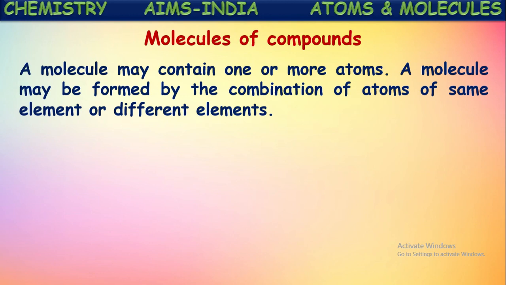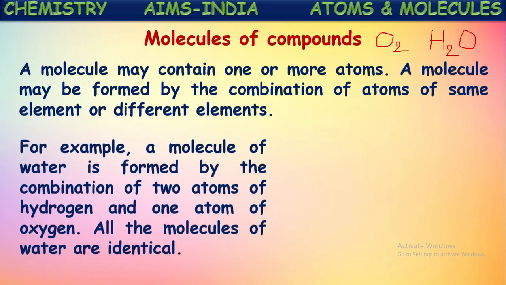For example, if you see the oxygen molecule, what is the molecular formula of the oxygen molecule? O2. It means two atoms of the same element, oxygen, combined together to form an oxygen molecule. One more molecule, let us see an example, the water molecule. If you see the water molecule, it is formed by the combination of atoms of two different kinds of elements: two atoms of hydrogen and one atom of oxygen. In this way, molecules may be formed by the combination of atoms of the same element and even atoms of different elements also.